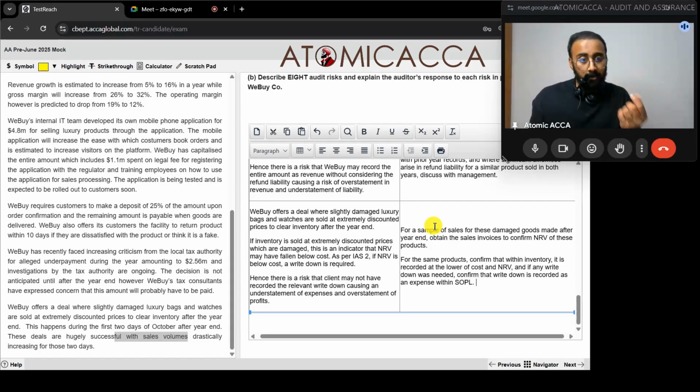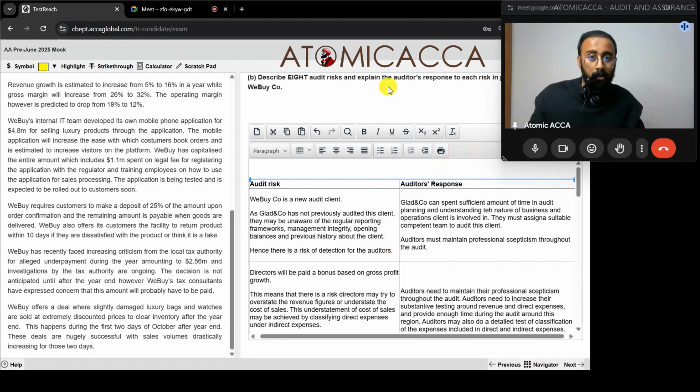For the same items, we are checking within the inventory if it's recorded at the lower of cost and NRV, and wherever NRV is lower, write down is required. We're confirming that the write down is recorded as an expense in SOPL. So we're done with all the paragraphs. We're done with our 8 points that were required over here.